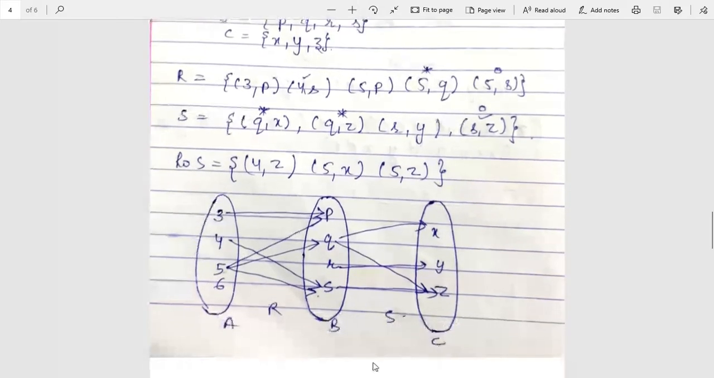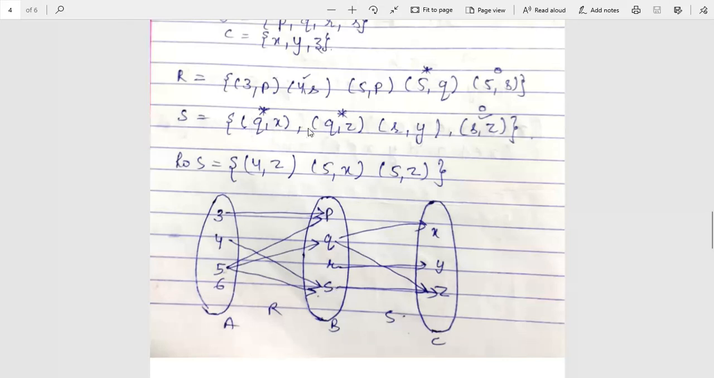So students, basically this is the arrow diagram. If you want to know how we can make an arrow diagram, this is the A set, B set, and C set. A to B is relation R, and B to C is relation S. R is given as 3P, 4S, 5P, 5Q, and 5S, and in an arrow diagram we have to show these by arrows. So this is the notation of the arrow diagram for a relation.